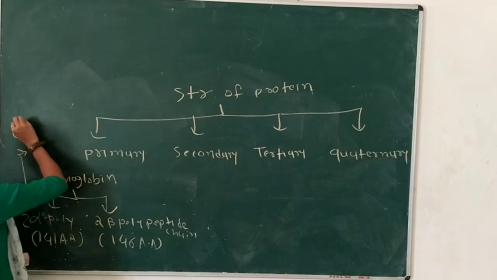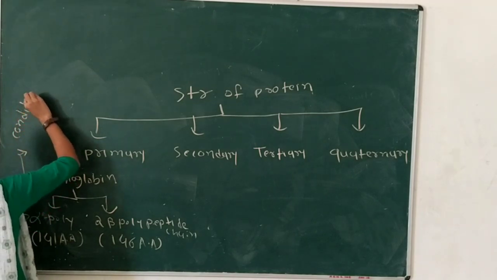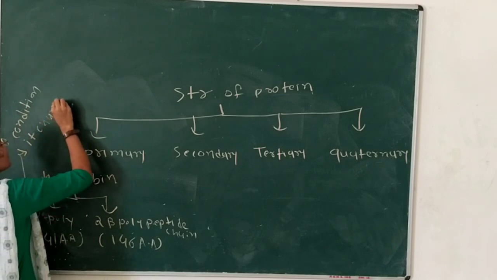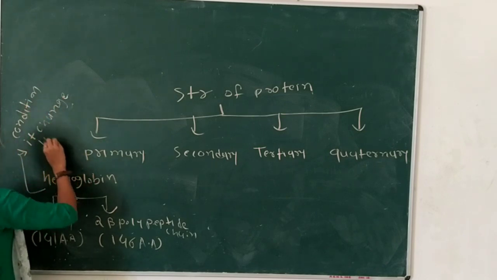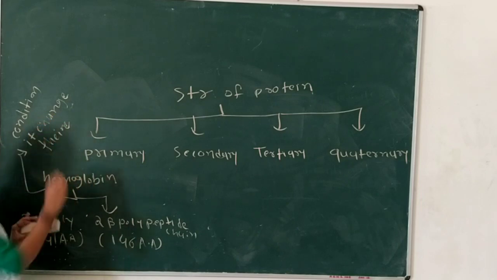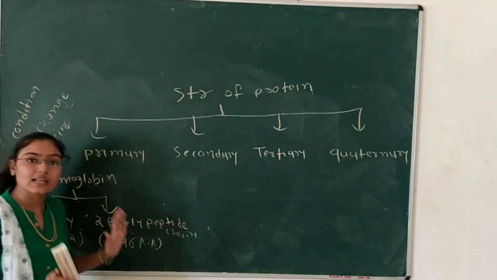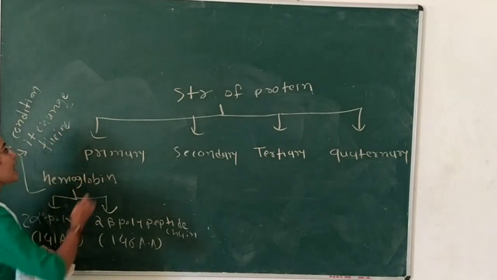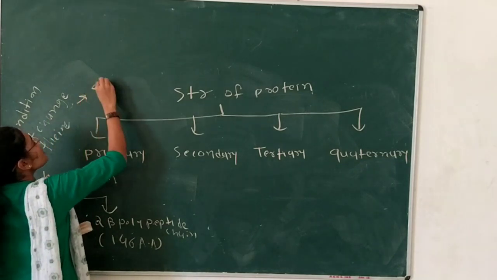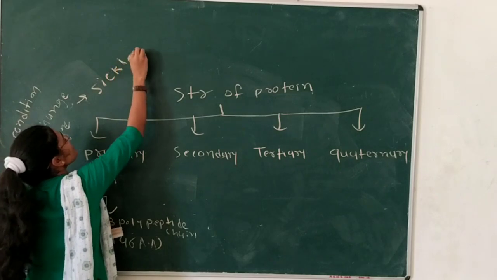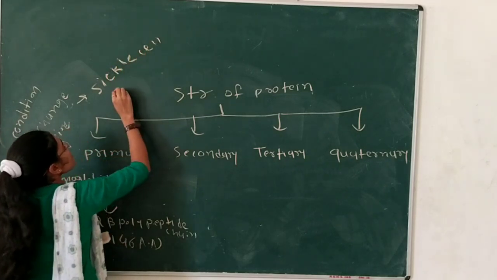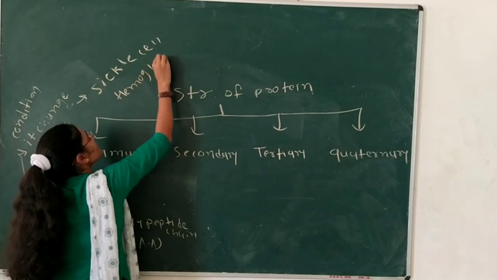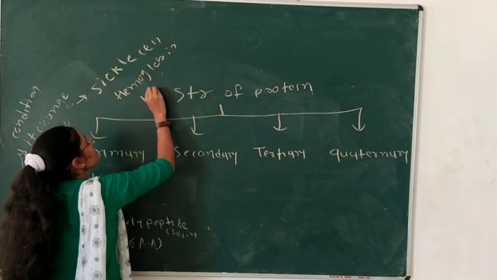In some conditions it will be changed in its structure, and then it will form sickle cell hemoglobin. It is also called HbS.